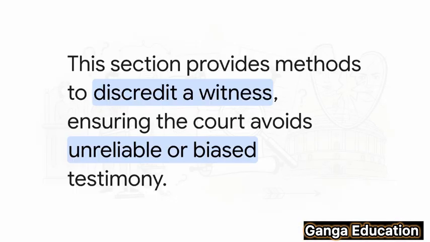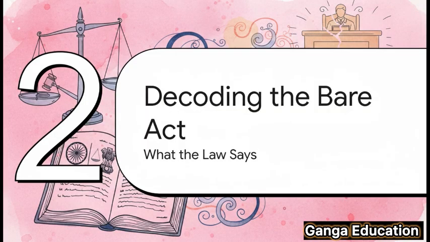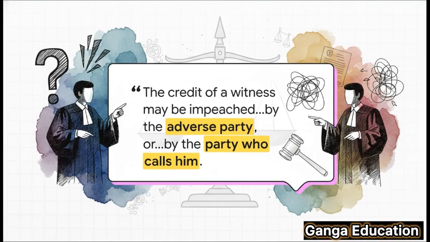And this section is so important because it's really all about ensuring a fair trial. The whole point is to make sure that a court's decision isn't based on testimony that's biased, or even worse, completely false. It's about getting to the truth. Okay, so what does the law actually say? Let's pull back the curtain and break down the exact wording from the BSA to see how this whole thing is structured. So what does all that legal jargon actually mean in plain English?